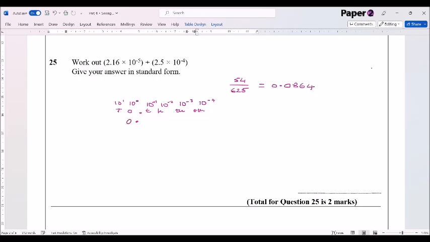If we write in our number, we've got 0.0864, so 864. Now, the leading digit of that is the 8, and so we write that as being the leading digit in our expression in standard form. So it's 8 point, and then 64 are the two digits that follow that, and it's times 10 to the power of. Now, at this point, we look at which column the leading digit was in. The leading digit was in the 10 to the power of -2 column, so that gives it its place value. Okay, question 26.